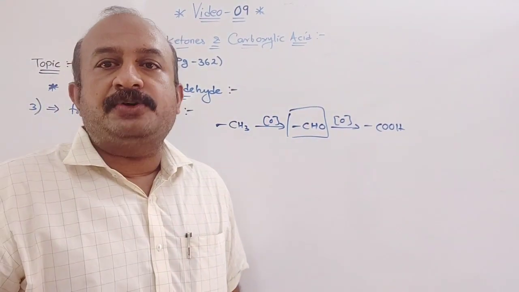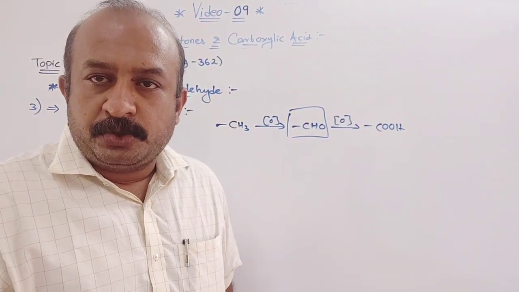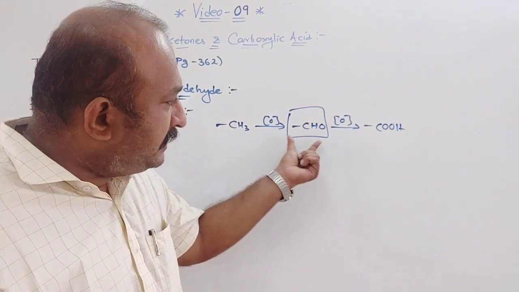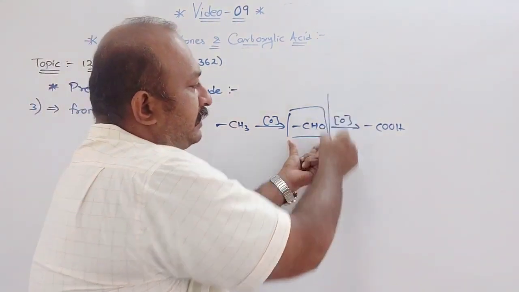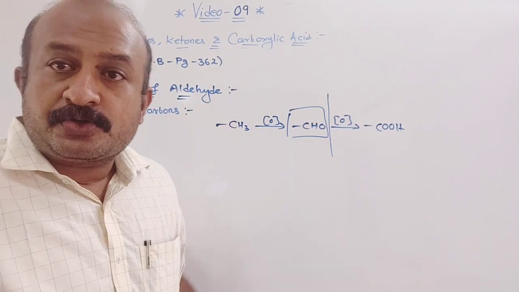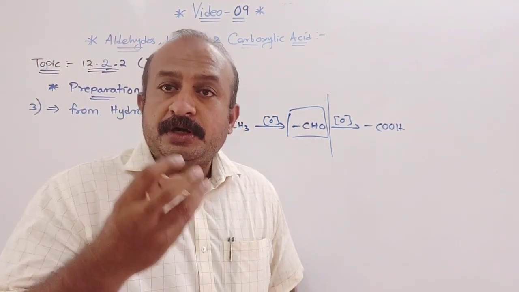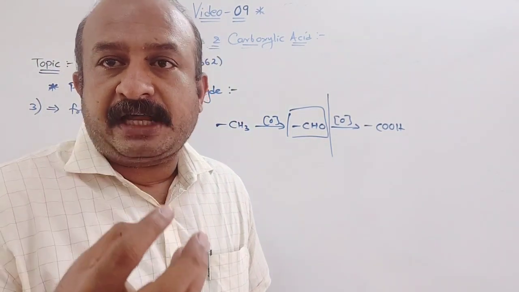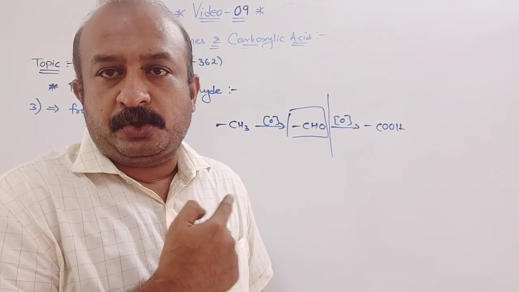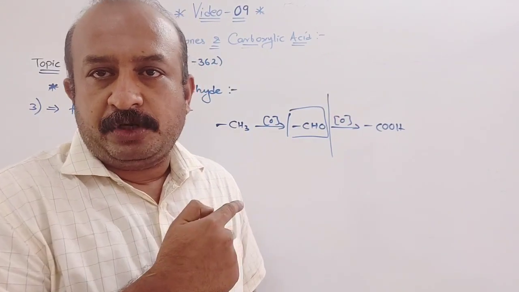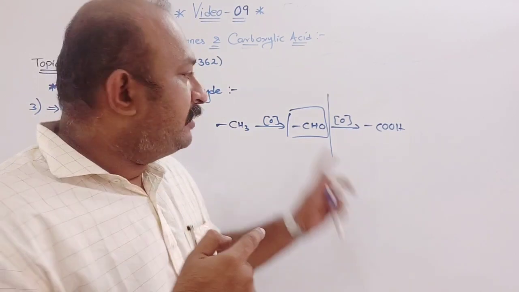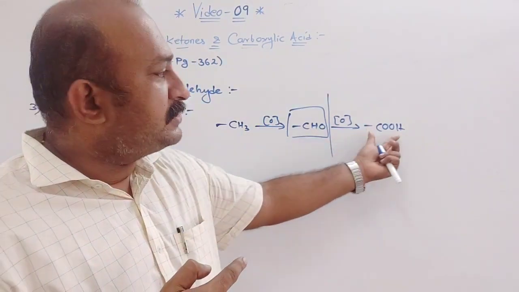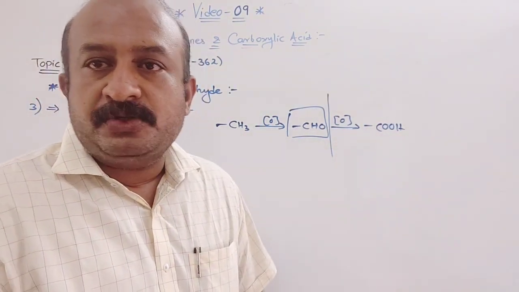So there are certain oxidizing agents we are going to use which will stop the reaction at this position. Otherwise, if you keep on oxidizing, it will change into a derivative of benzoic acid.